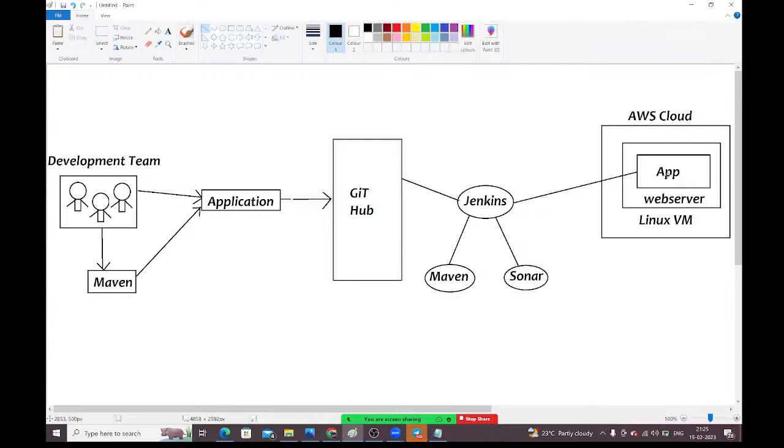See guys, here the operations team is using Maven and the development team is also using Maven, guys. The development team should use Maven to create the application. See, inside the GitHub source code is available. Hundreds of files are available inside the GitHub. You can't give that code as it is to the client. You can't give all those hundreds of files as they are to clients. What we need to do? We need to give it in executable format. How will you do that?